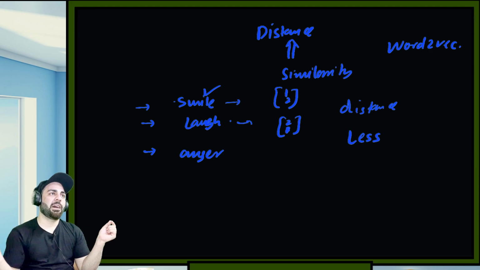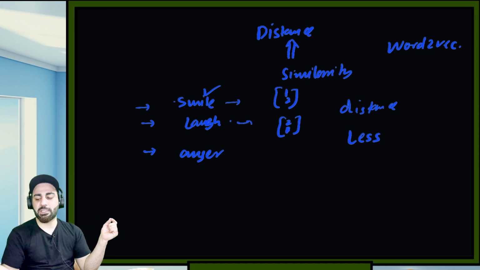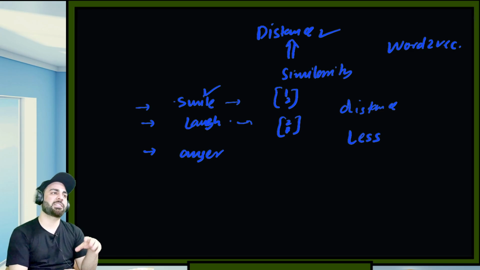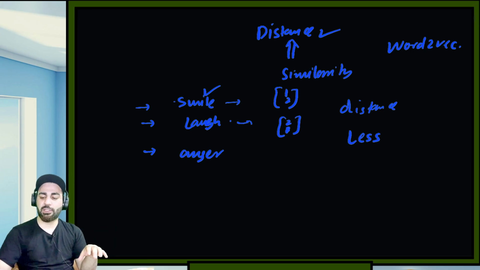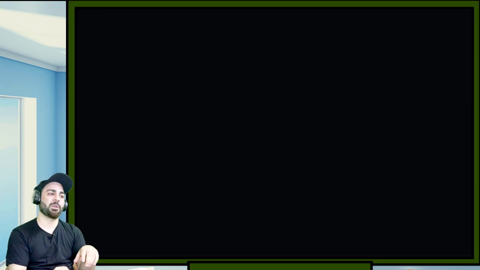If they are opposite in meaning, they should be quite far from each other. So that's why we have to learn the distance. Distance is somewhat showing the similarity. That's why we should know these formulas. When you compute the distance between two points, you are in a way computing similarity. Is that clear? Any questions on this?